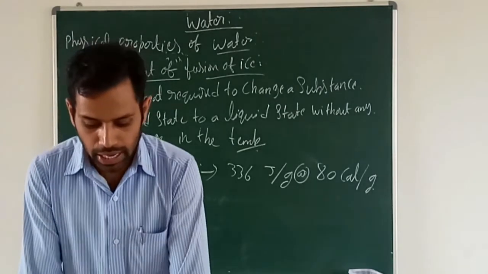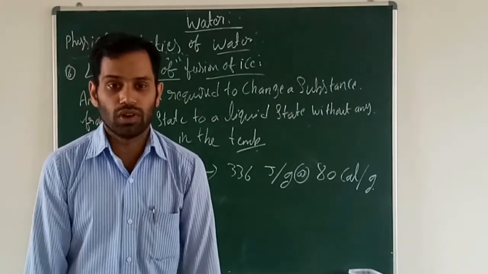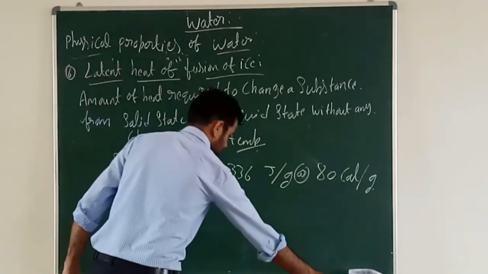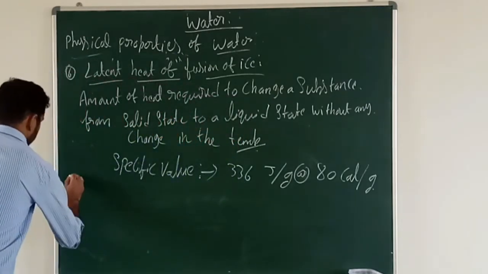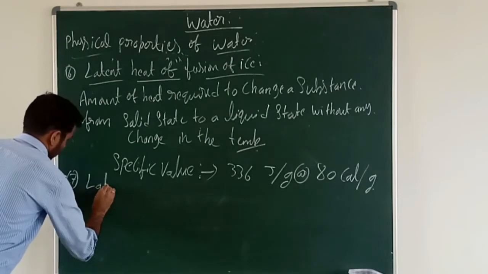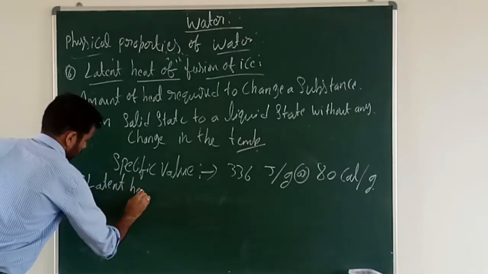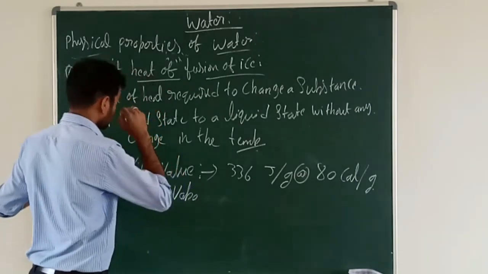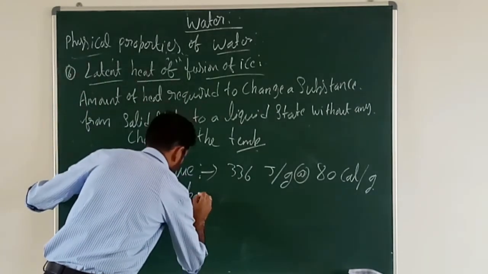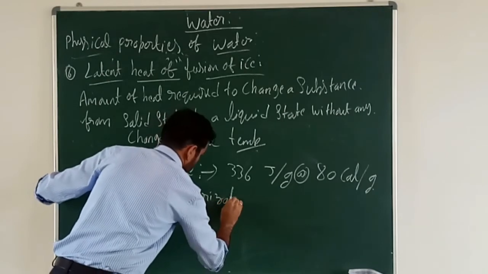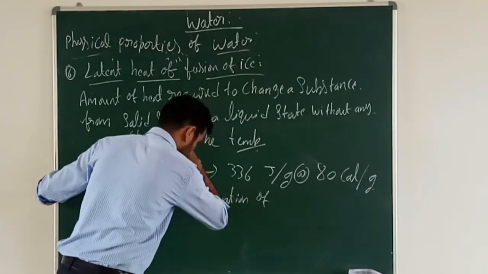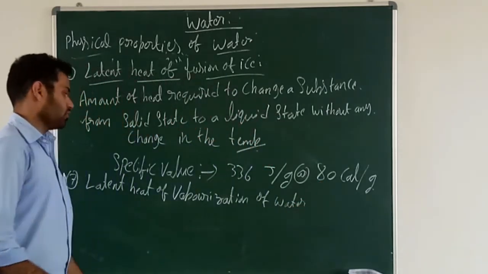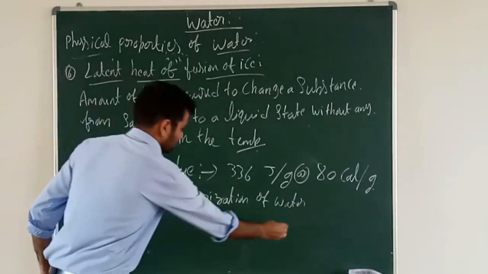Next property is latent heat of vaporization of water.